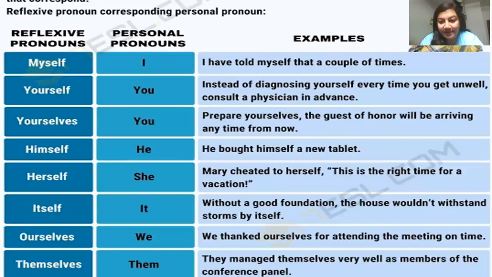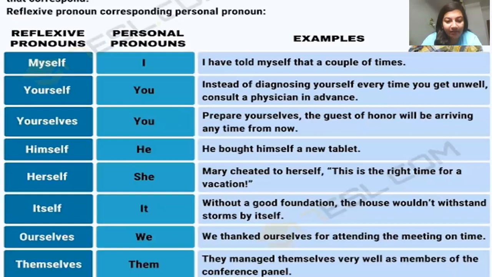Prepare yourselves. The guest of honor will be arriving any time from now. Here, prepare yourselves means everyone is being told. Whoever is preparing, everyone is commonly being told to prepare themselves. Here the reflexive pronoun yourselves is referring to those people who are preparing, who are in charge of that particular event for which those guests would be coming.